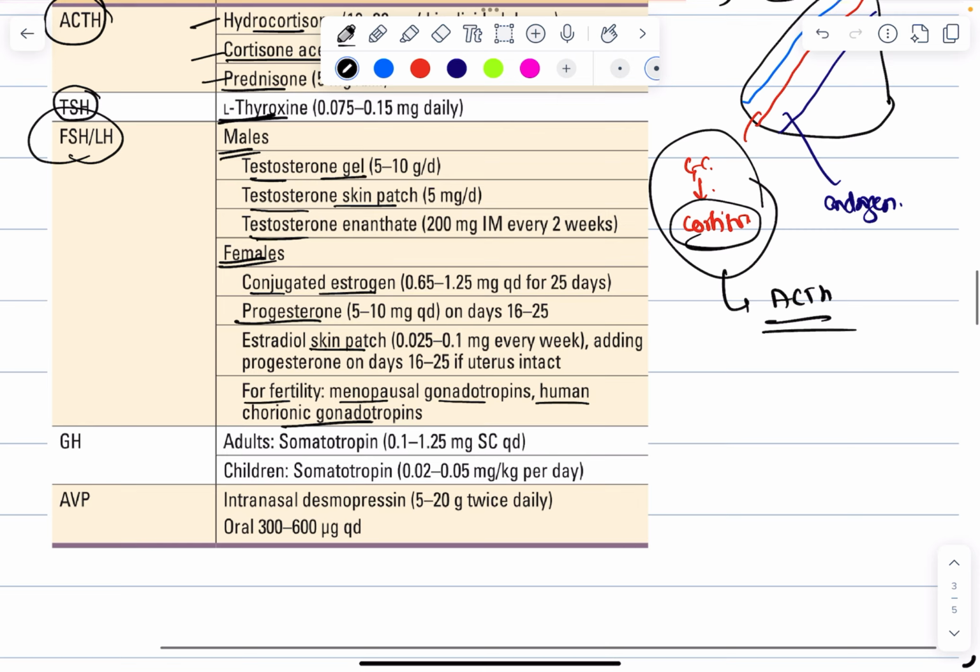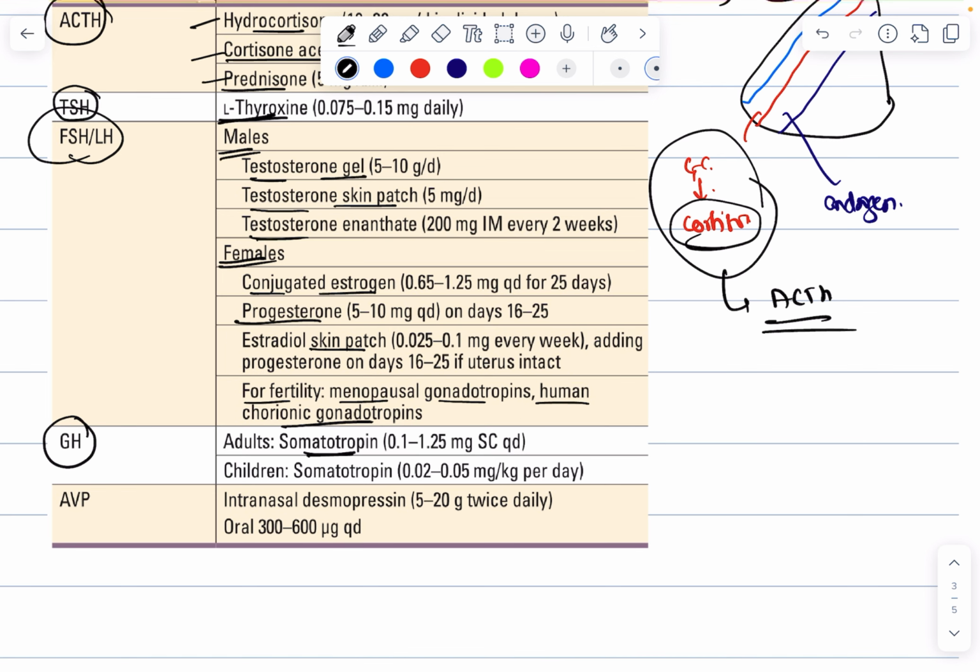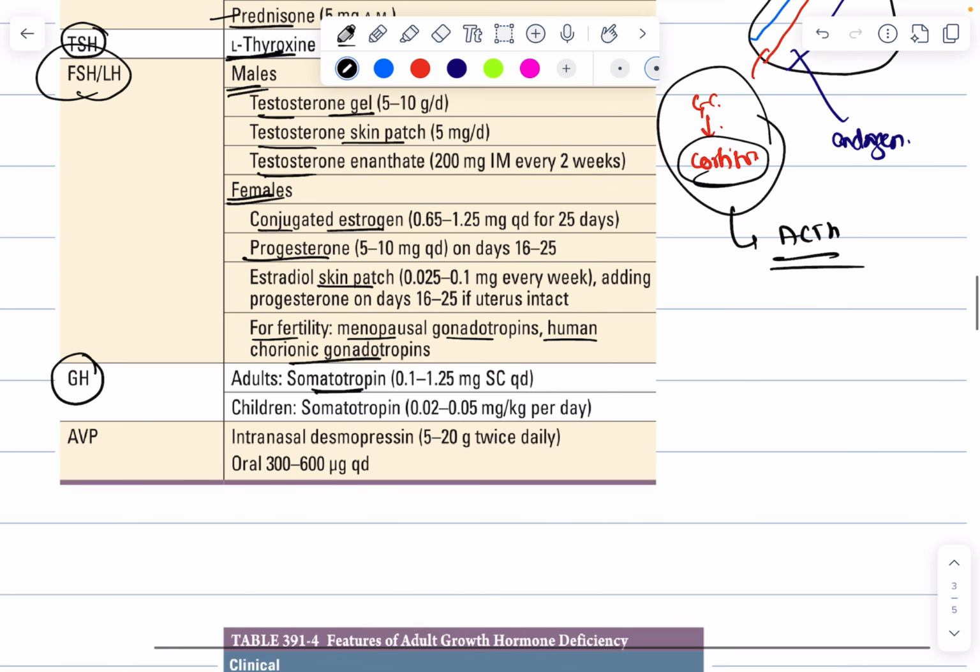And suppose if there is growth hormone deficiency, then we will give somatotropin, both in adults as well as children. But in them, the dosages will vary. And if there is posterior pituitary hormone deficiency, then we will give intranasal desmopressin.